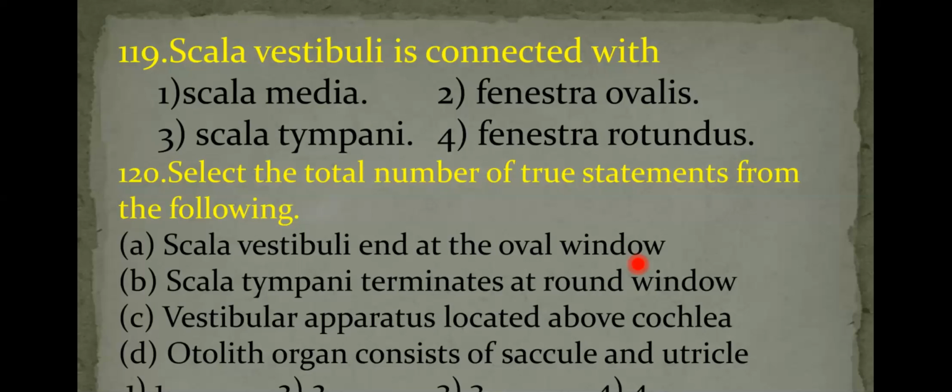So here scala vestibuli is connected with the oval window. Answer is second option.